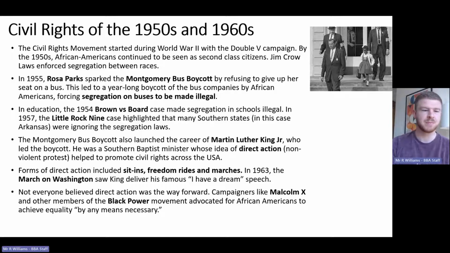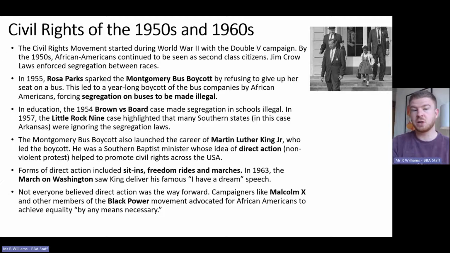And direct action worked perfectly because when it's tied in with the rise of television, people across the world are able to see what is happening in America, and they see a group of African Americans or also white allies who are not using any violence but are being attacked by either police officers or by racist mobs, and it makes it very clear which side people should support. So direct action is a genius move in terms of the fight for civil rights.